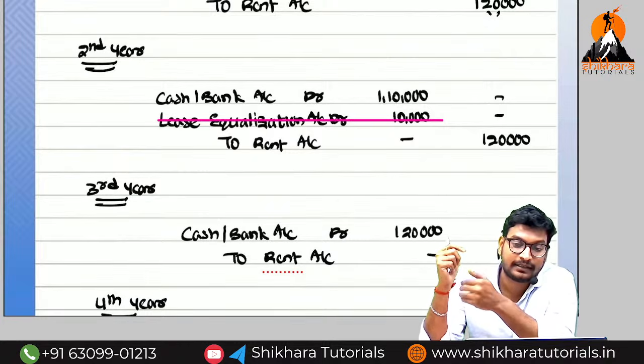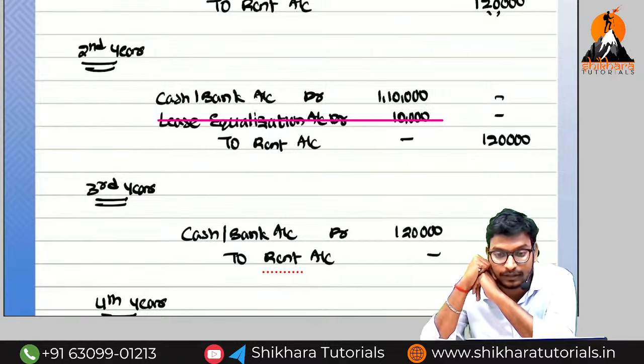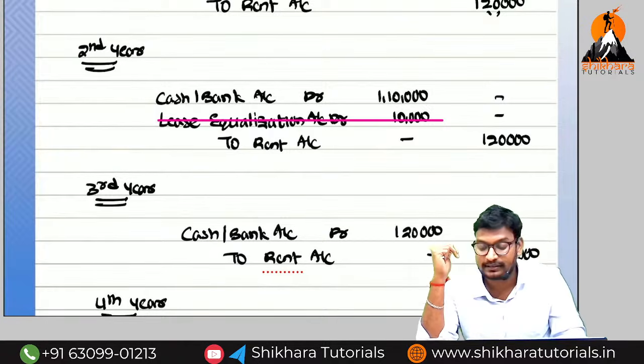If from those 5 conditions any one condition is satisfied, it is called as what? Financial lease. Otherwise it is called as operating lease. So we have discussed all the things.